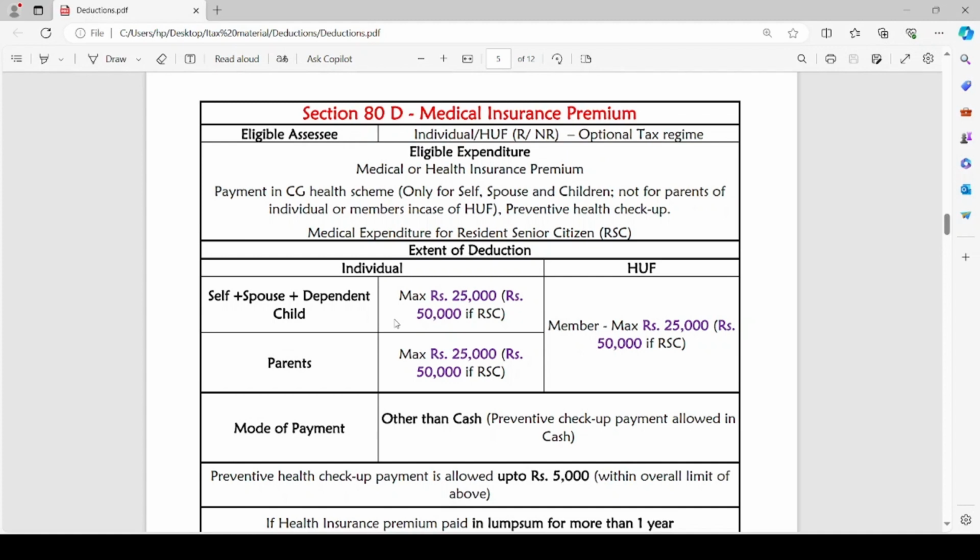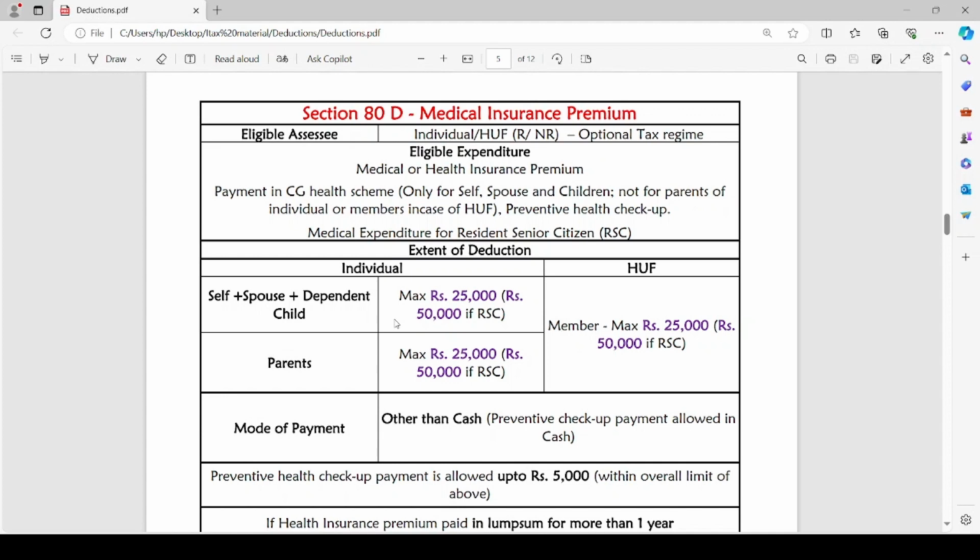The mode of payment of medical insurance premium should be other than cash. Legal tender is not acceptable. That means cash payment is not acceptable. Preventive checkup payment is allowed in cash, but except for preventive health checkup payment, all other eligible expenditure must have been paid in mode other than cash to claim the deduction under section 80D. This is the condition. Preventive health checkup payment is allowed up to rupees 5,000 within the overall limit of above.